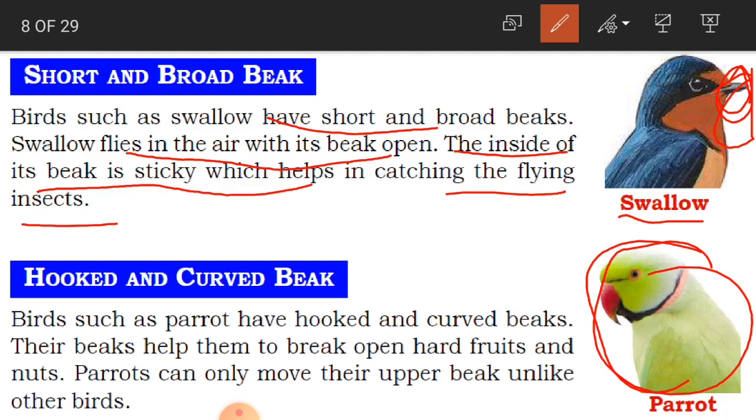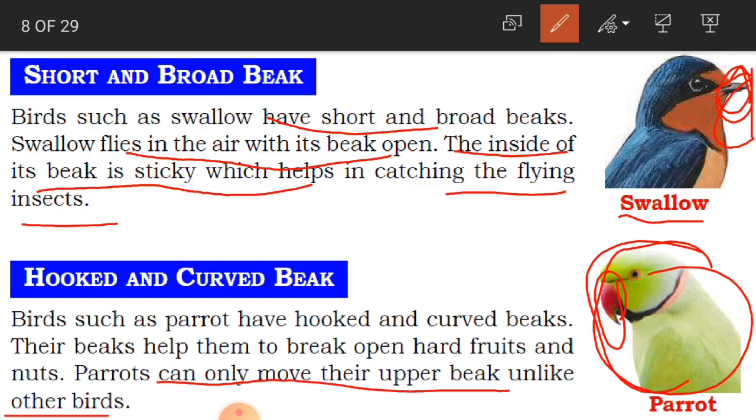Parrots can only move their upper beak, whereas other birds can move both the upper and lower beaks.